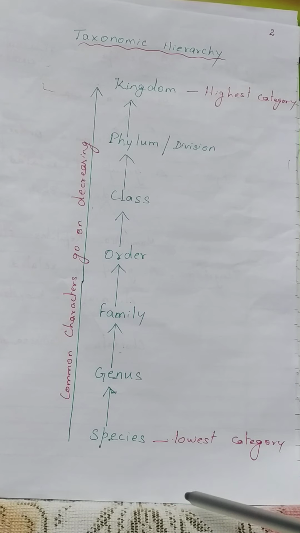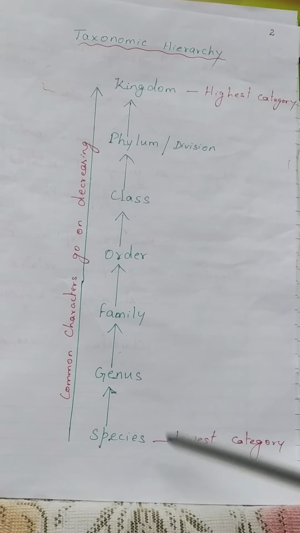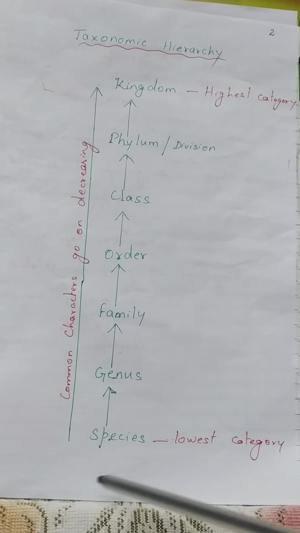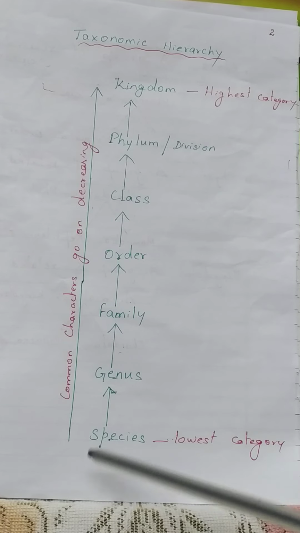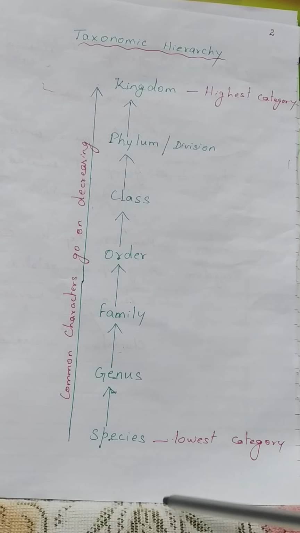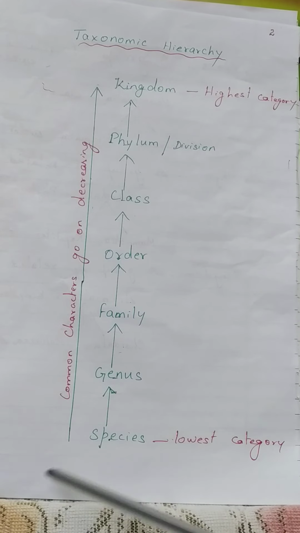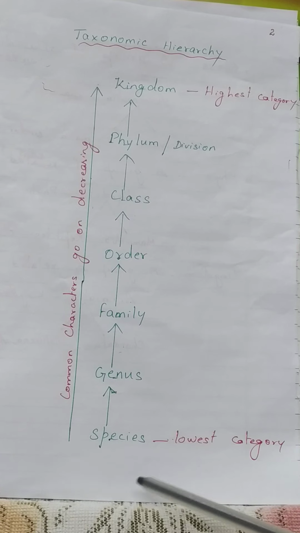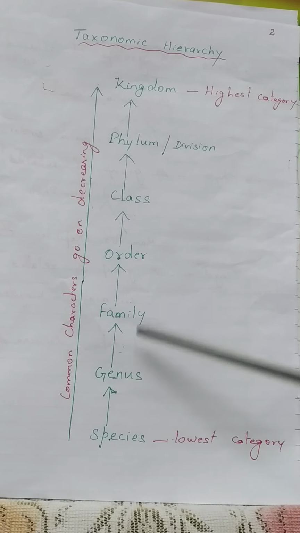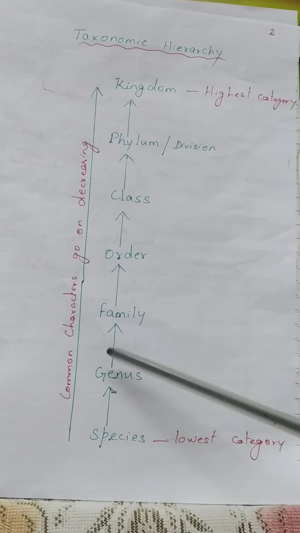Individual organisms having fundamental similarities are grouped into species. Species is the lowest category and kingdom is the highest category. Different species having similar characters are grouped into genus. In this way, this grouping is done.